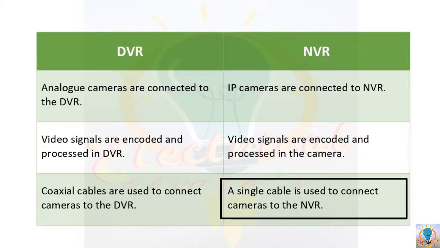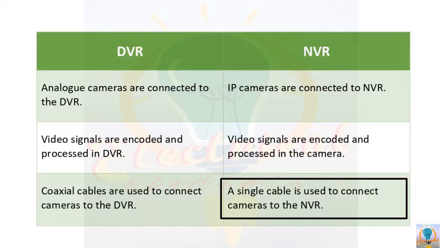Okay. Now in the case of an NVR system, a single cable is used to connect cameras to the NVR, and this single cable can transmit video signals, power the CCTV cameras and handle PTZ options. It means only a single cable is required for all these functions. Clear? And if there is a wireless or IP system, then in that case there will not be any cable.